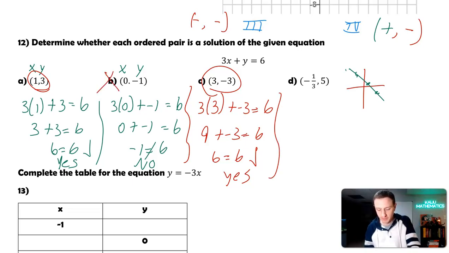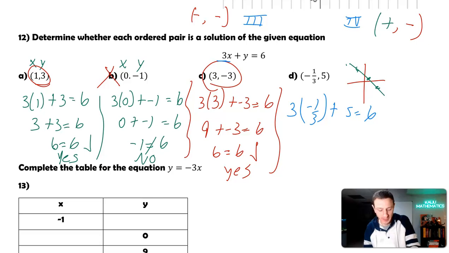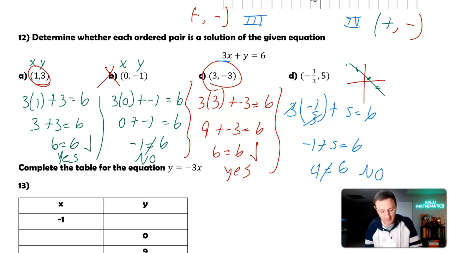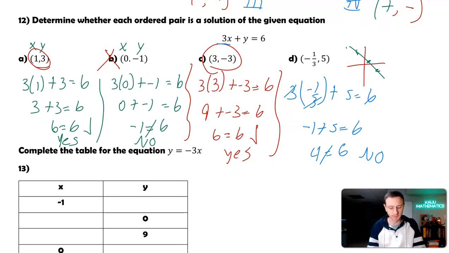But letter D, let's see if this point is on the line. Negative 1/3, 5. So the x value is negative 1/3. So we have 3 times negative 1/3, because my 3x, plus the y value of 5 equals 6. 3 times negative 1/3 is going to be just negative 1, right? Because the 3's cancel. So I get negative 1 plus 5 equal to 6. It's close, but not quite. Negative 1 plus 5 is 4, because it's 5 minus 1. 4 does not equal 6, so no to that one. So we have 2 of those points that are falling on the line.